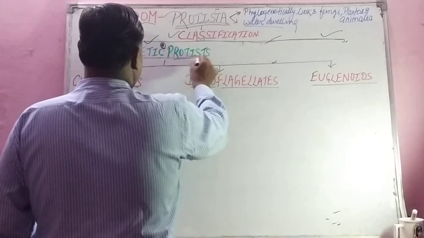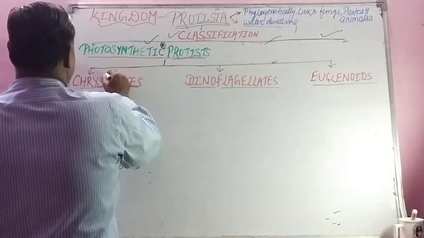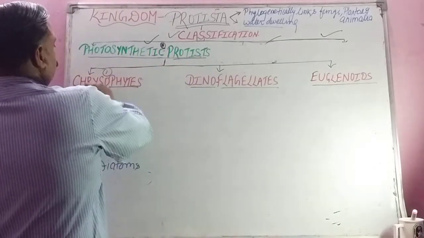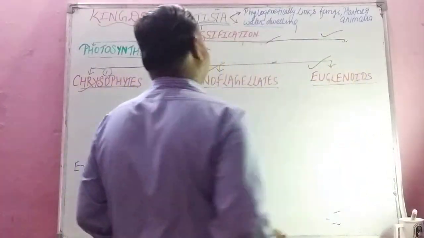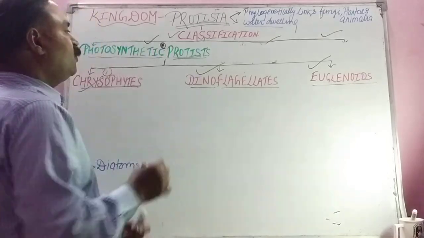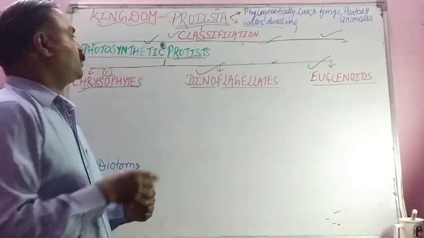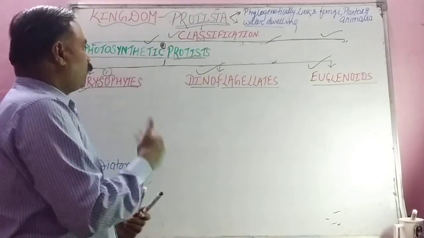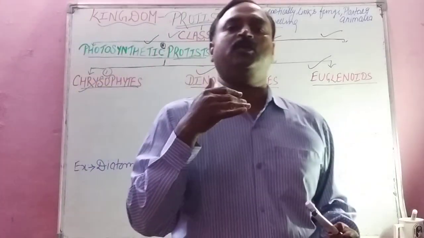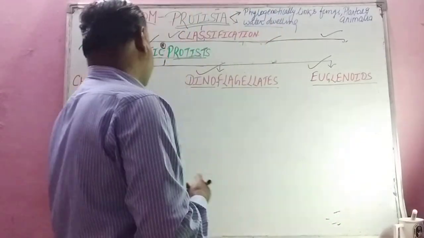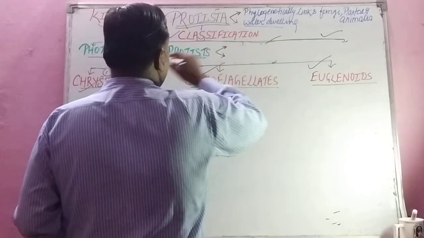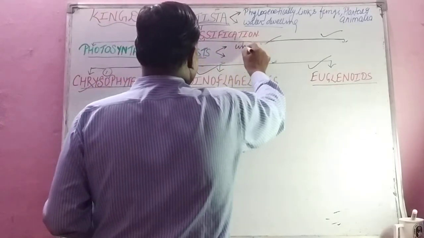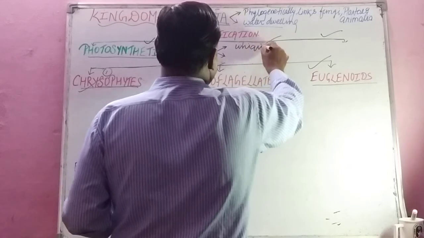Photosynthetic protists, student, they are of three types: chrysophytes, dinoflagellates and euglenoids. So I am giving you one formula how to study these three. Two formulas are there, student. We can study this by studying its unique feature.